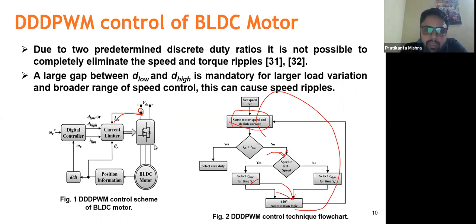As you can see here, this is a VSI, and from this VSI the three-phase BLDC motor is being driven, and from the BLDC motor we are getting the position information. You can use any sensors. It might be sensorless, or Hall sensor based, or any position encoder based. From here we get the information regarding the speed, and we feed this speed to the digital controller. We already have a reference, and we compare the speed with the reference, and decide whether to skip the duty ratio or to provide a high duty ratio or a low duty ratio.